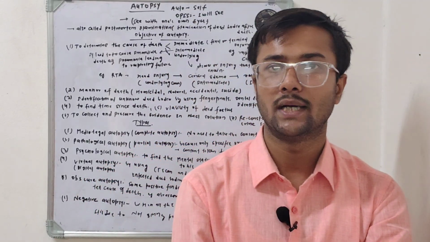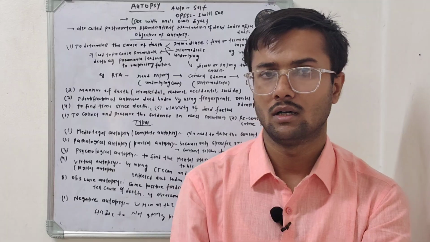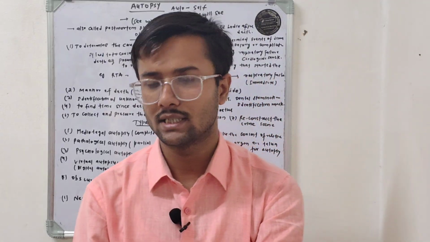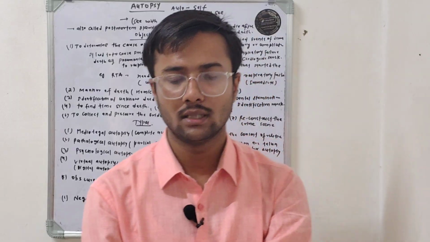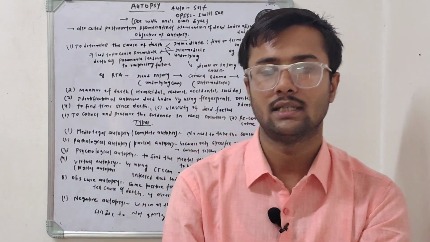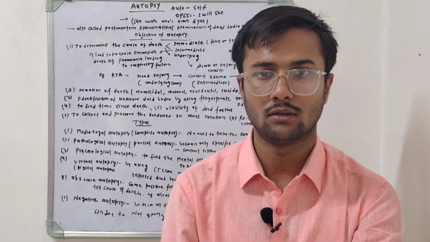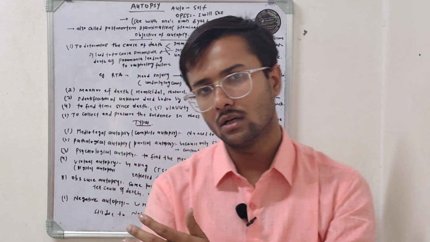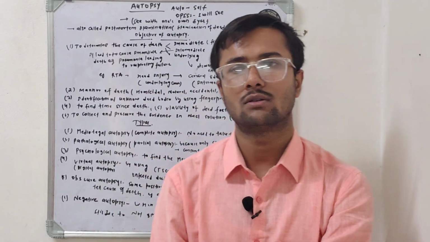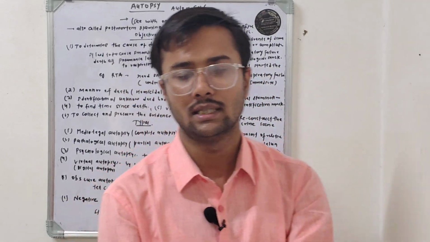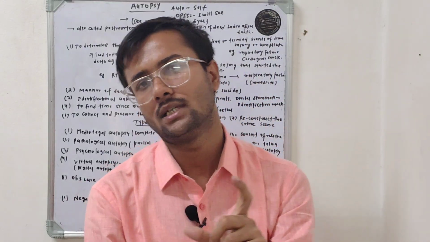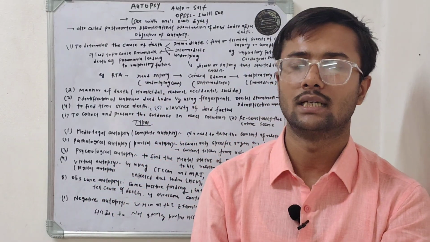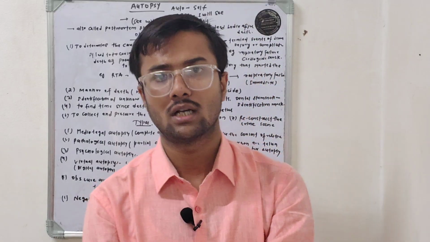The next is the pathological autopsy. It is conducted by the Department of Pathology when the relatives give consent for the conduction of autopsy. It is a partial autopsy. Why is it called a partial autopsy? Because in this pathological autopsy, we conduct the autopsy only on a selected organ to find the cause of any disease.